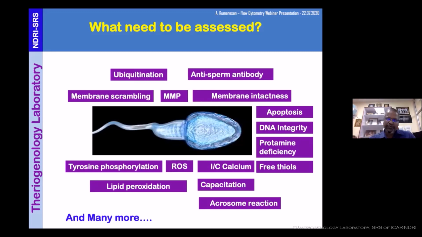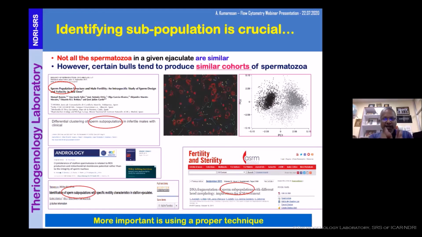Besides this, many other things are there. So why I'm telling all these things is, a lot of studies have convincingly shown that yes, we can identify those subpopulations. No two spermatozoa in a given ejaculate are similar, but the bulls tend to have similar cohorts over a period of time. The last slide of my presentation will say how these populations vary among breed or bull or other things. But there are 3 to 4 subpopulations per se. Even if you take the minute characteristics, it may be 20 subpopulations in a given ejaculate. If we identify the subpopulation of the desired character in a given ejaculate, we can forecast the fertility with fair accuracy. That's what this particular slide says.